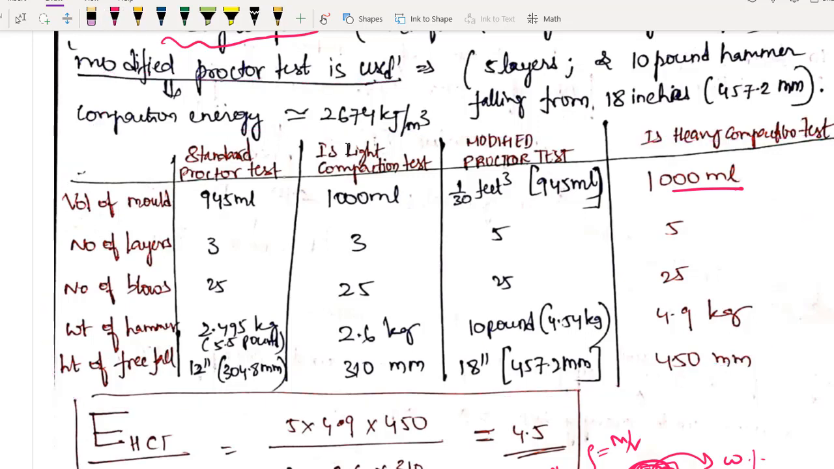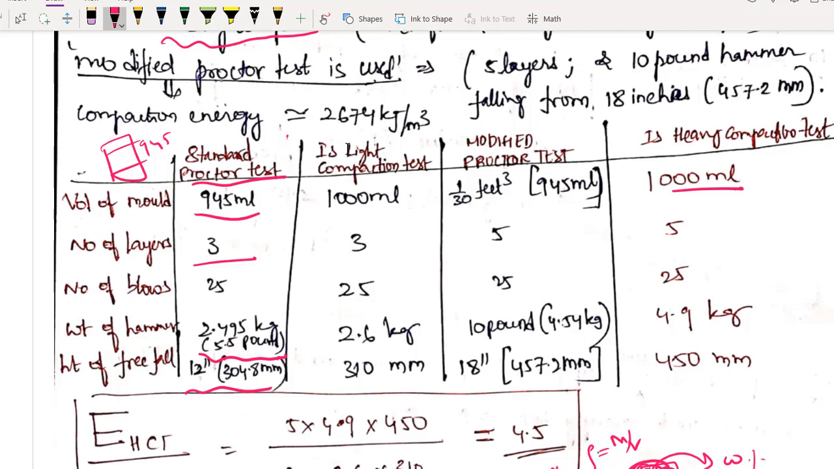The first one is standard Proctor test. So I hope you remember standard Proctor test. What is the volume? 945 ml. And how many layers you have to compact? You have to compact in 3 layers. How many blows you have to give? Each layer you have to give 25 blows. Remember, it is not total. So each layer you have to give 25 number of blows. So totally around 75 blows you are giving. And what is the weight of hammer? 5.5 pounds or 2.495 kilos. And what is the height of fall? It is 12 inches. That is 1 foot or 304.8 mm.